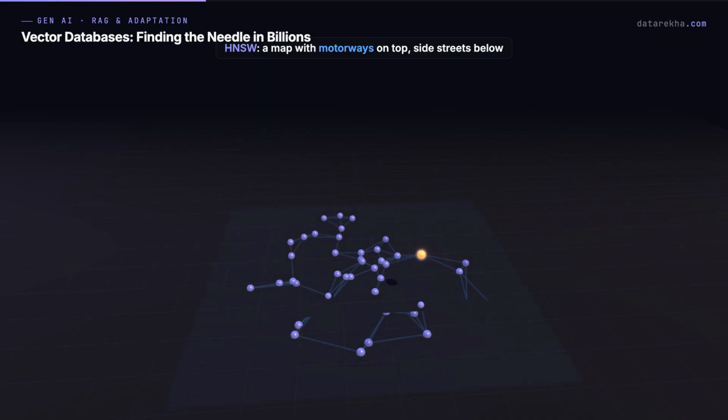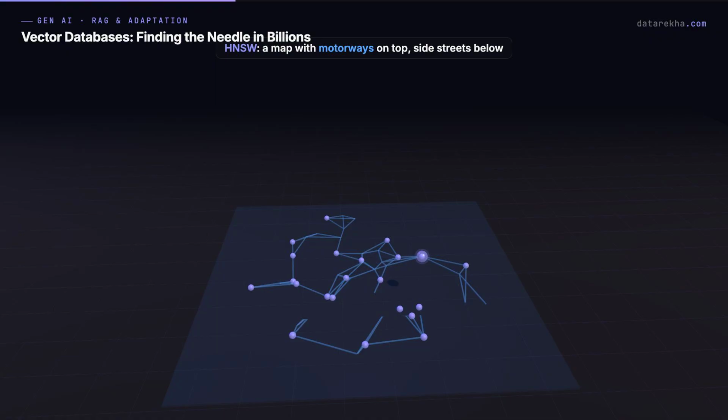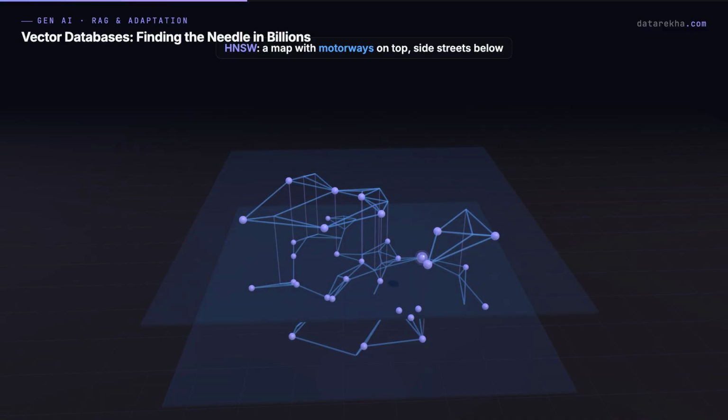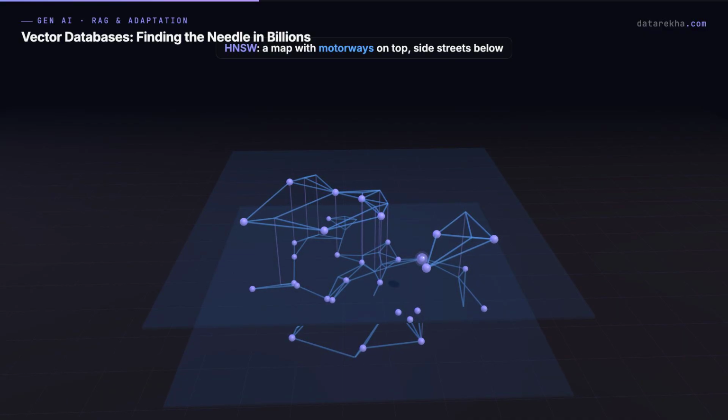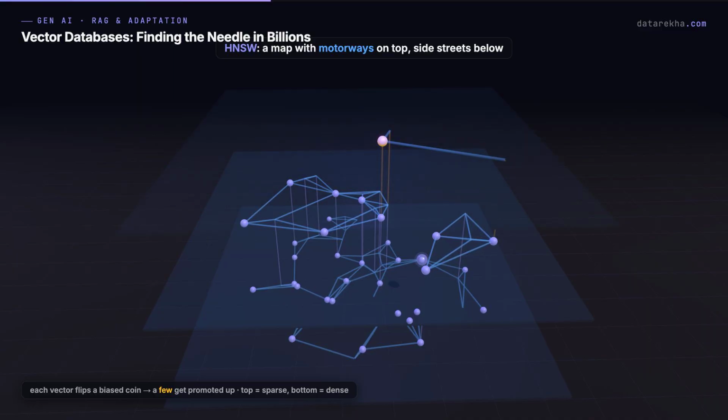To cross a country, you don't drive every local street. You take the motorway, exit near your destination, then navigate the small roads. HNSW builds exactly those layers on top of your vectors. The bottom layer holds every point wired to its nearest neighbors. Then each vector flips a biased coin. Most stay at the bottom, a few get promoted up. Far fewer reach the top.